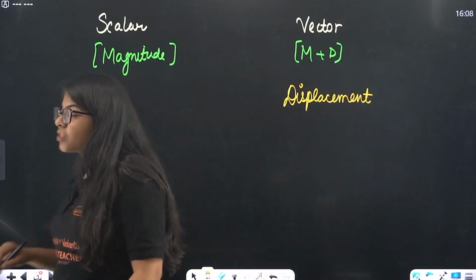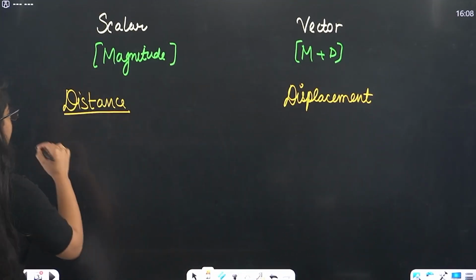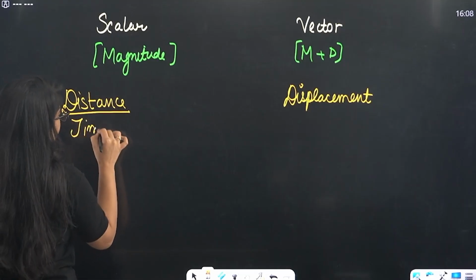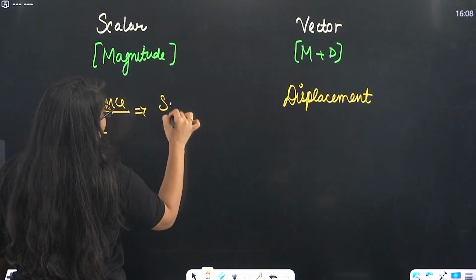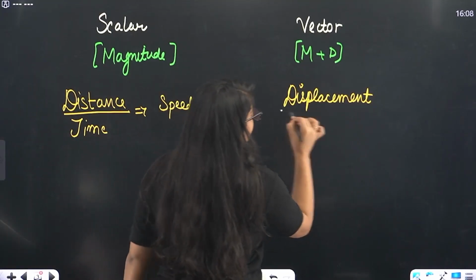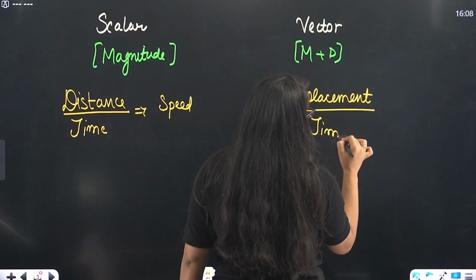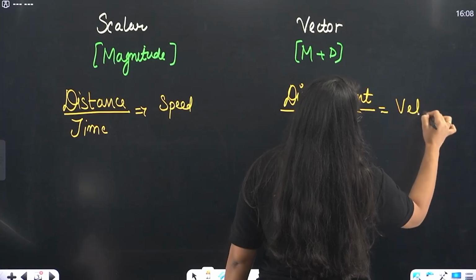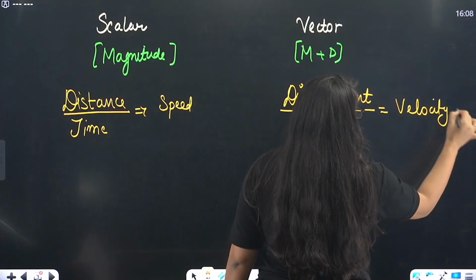And from that we studied that distance per unit time is speed, which is also a scalar quantity. Displacement per unit time is velocity, which again is a vector quantity.